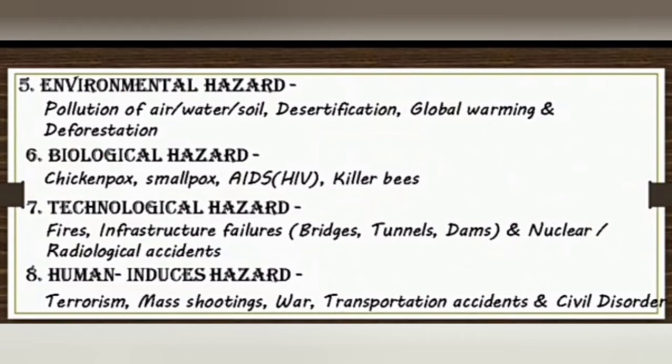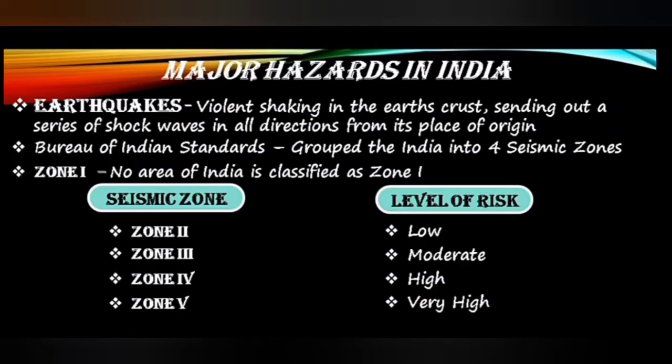Next one, biological hazards: chickenpox, smallpox, AIDS and killer bees. Seventh one, technological hazards: hazardous material incidents, fires, infrastructure failures. Eighth one, human-induced hazards: terrorism, mass shooting, war, transportation accidents and civil disorder. Next one, major hazards in India.